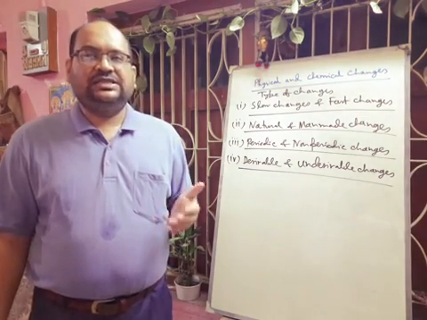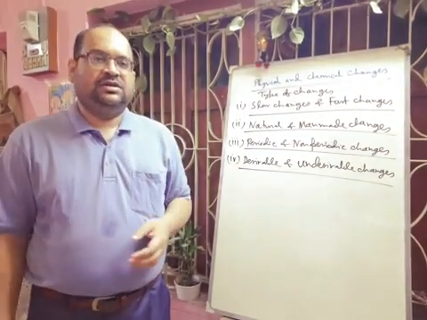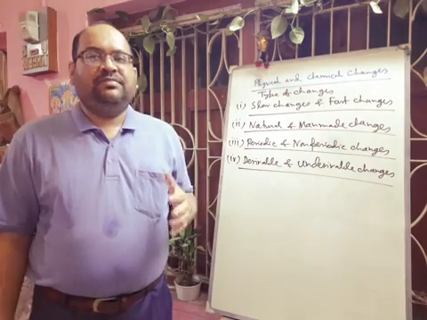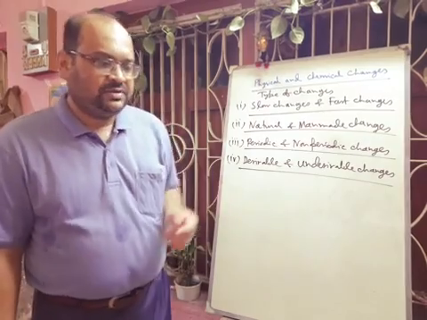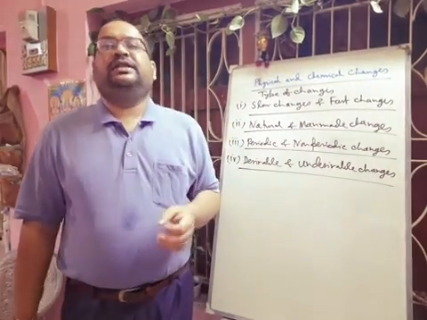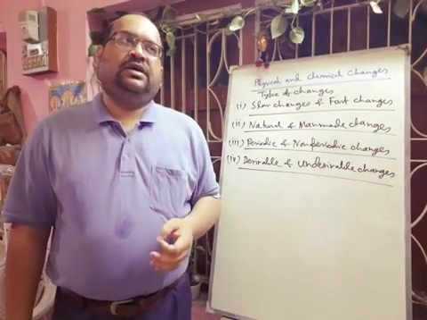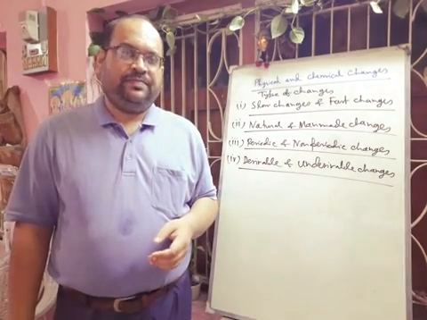Some changes are desirable at one time, okay, there is some confusion, and sometimes it will be undesirable. I can give you two examples already discussed in your book, okay. One example I am giving today, that is the cutting of trees. If you cut a tree, definitely it will harm the environment, okay.